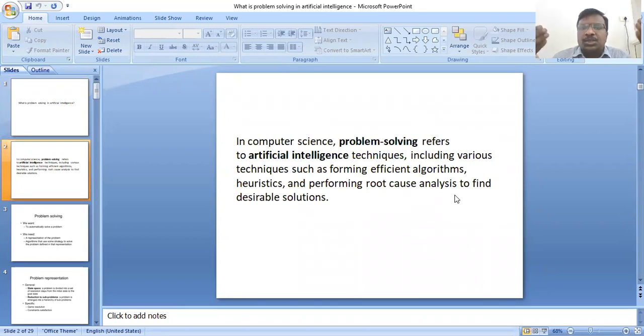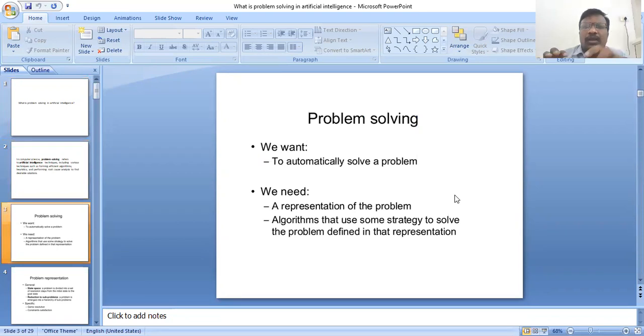In problem solving here, we want to automatically solve the problem.